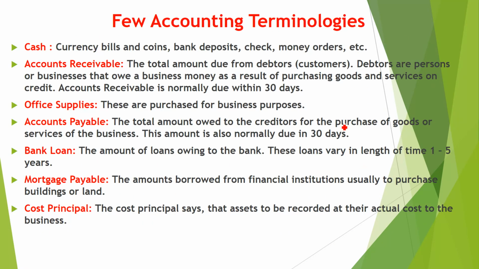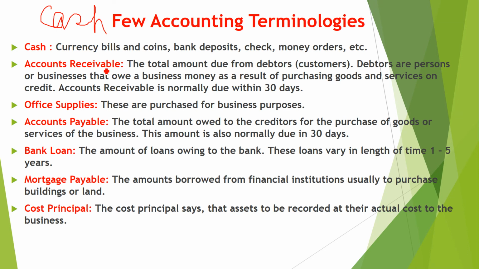Now, a few accounting terminologies. Cash. Remember, I told you that first of all you have to write down cash. If suppose you have currency bills, if you have coins, bank deposit, no need to write down all these one by one. These all are considered as cash. So always cash you have to write down at the top of the balance sheet, the first item.